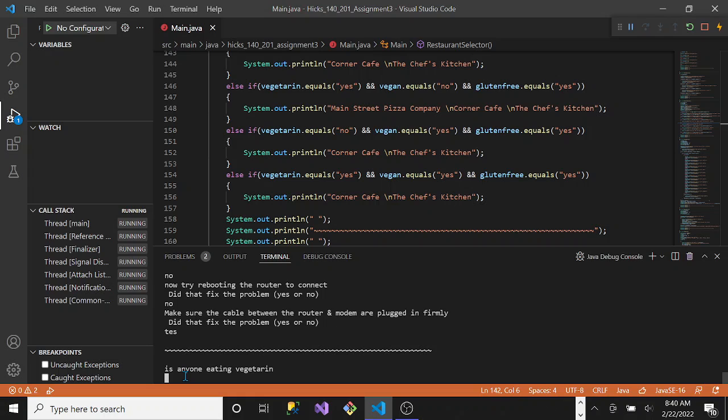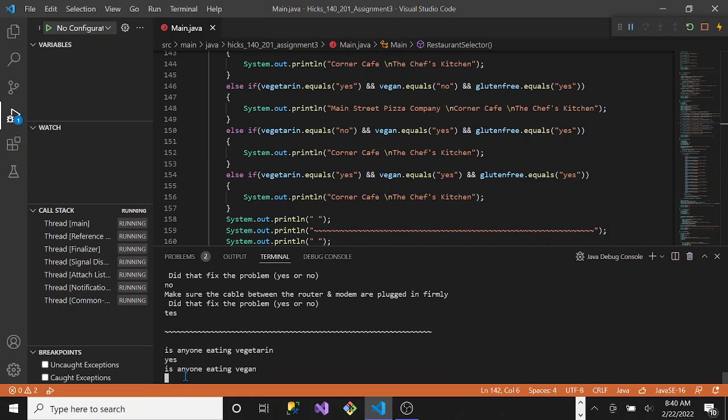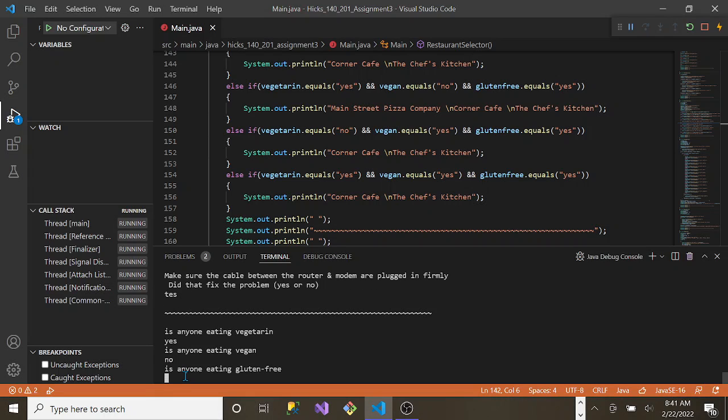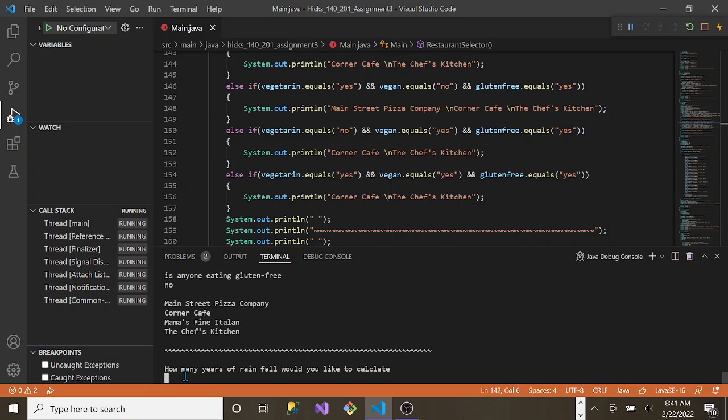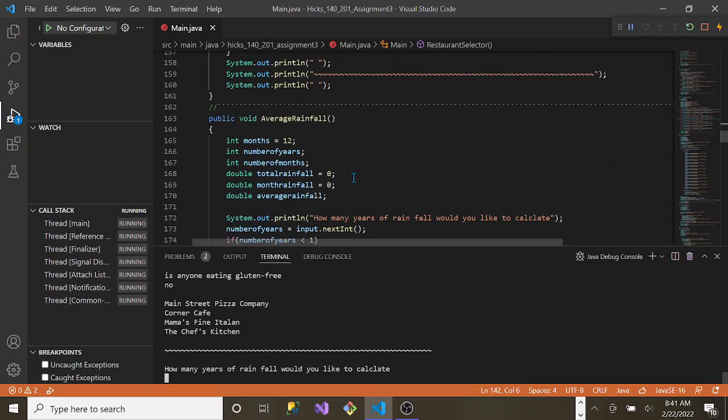So, is anyone eating vegetarian? Yes. Is anyone vegan? No. And we'll just say nope. And so our choices are Main Street, Corner Cafe, Mama's Fine Italian, and Chef's Kitchen.